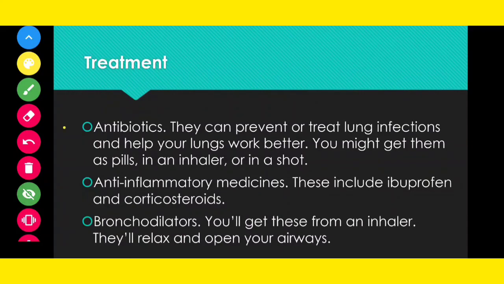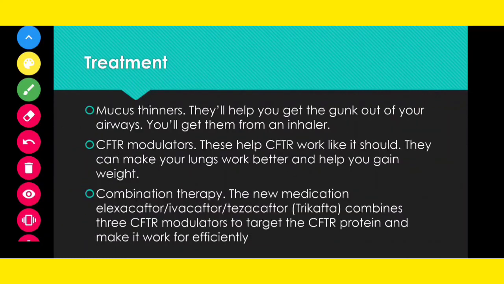So what is the treatment? The treatment is with the help of antibiotics. This prevents lung infection, because your lung gets congested with thick mucus. Next is anti-inflammatory medication, because inflammation sometimes occurs, so you have to give ibuprofen or corticosteroid. Next, bronchodilators are used for dilation of the airways. Other treatments can be mucus thinners, because you have very thick mucus, so you need to give a mucus thinner so that the mucus becomes thin.